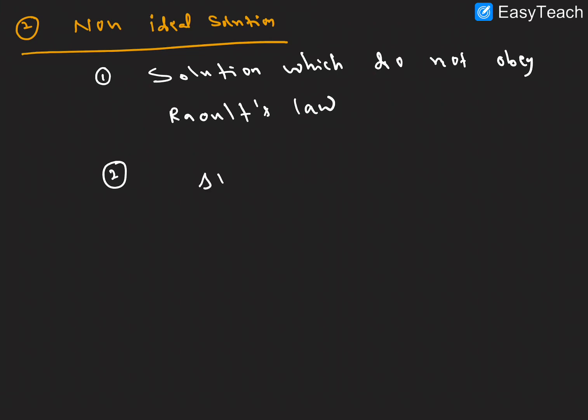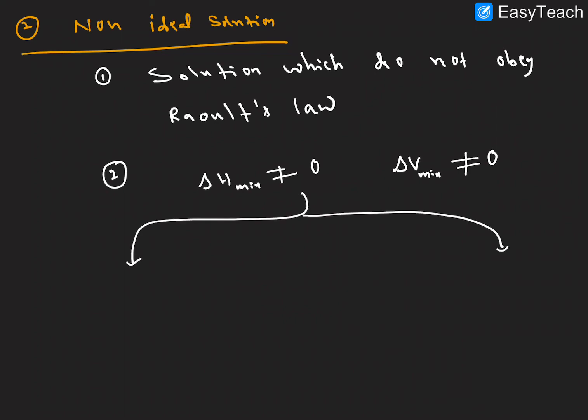And second point, delta H mixing not equal to 0, at the same time delta V mixing not equal to 0, right? Again there are two types. Non-ideal solutions are classified into two types.